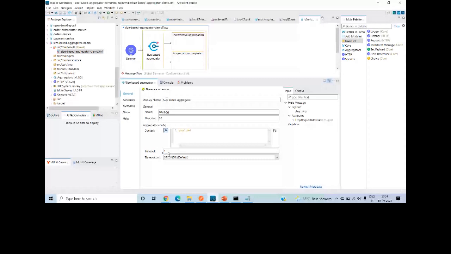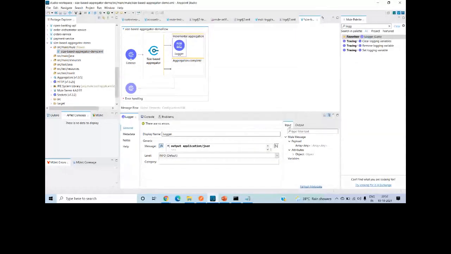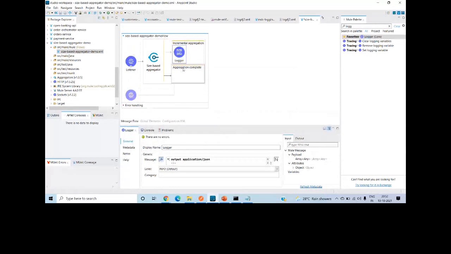Basically it will just log the messages as it aggregates them. Here I can say output application/json, then payload. Done. Now, once the aggregation condition is completed, what do you have to do? You can create a new flow and refer to that flow from there, and it will perform the action on that particular aggregated result.